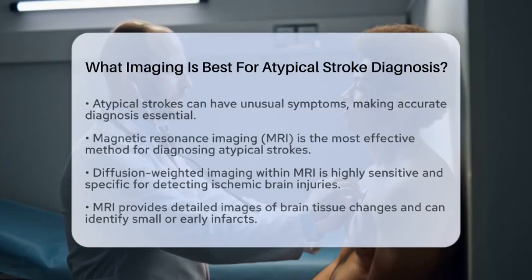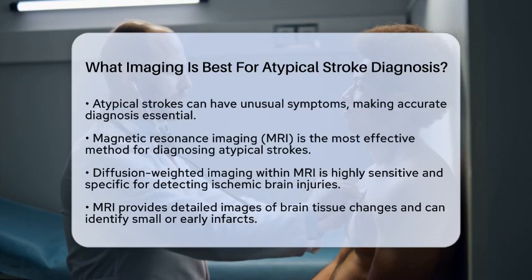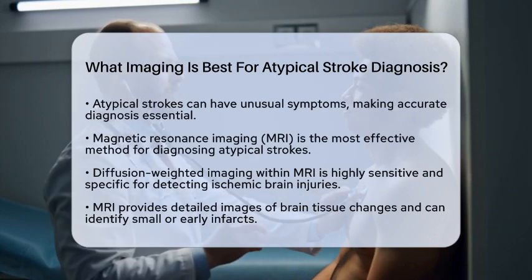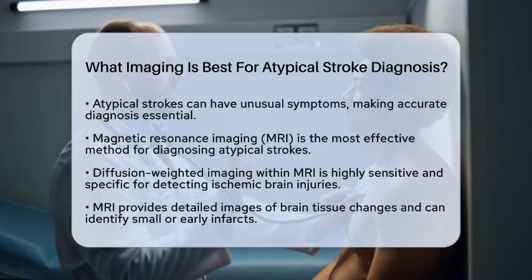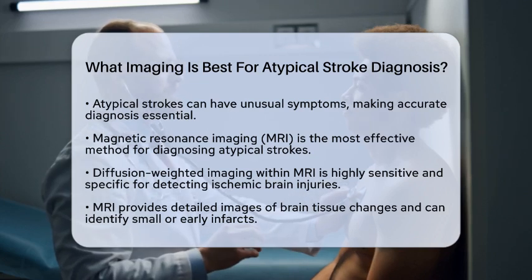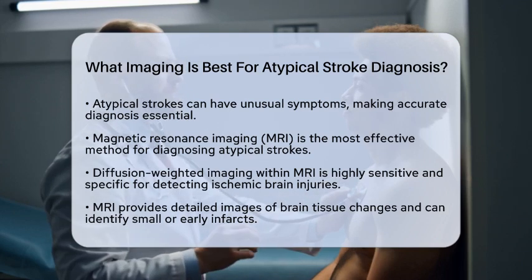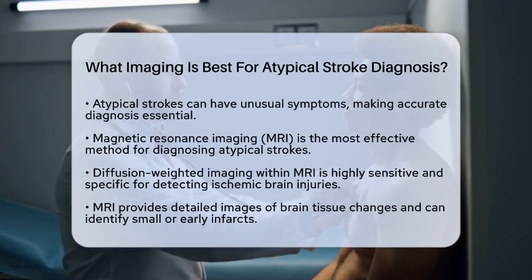What imaging is best for atypical stroke diagnosis? When it comes to diagnosing atypical strokes, you might wonder which imaging method is the most effective. Atypical strokes can present with unusual symptoms, making accurate diagnosis crucial. The best imaging technique for this purpose is magnetic resonance imaging, particularly diffusion-weighted imaging.